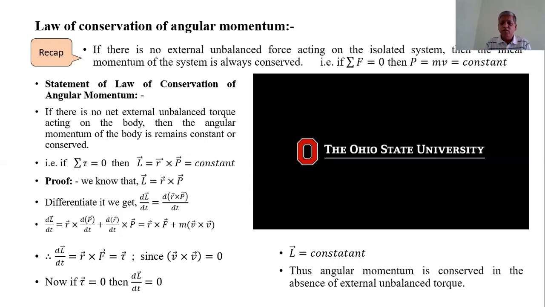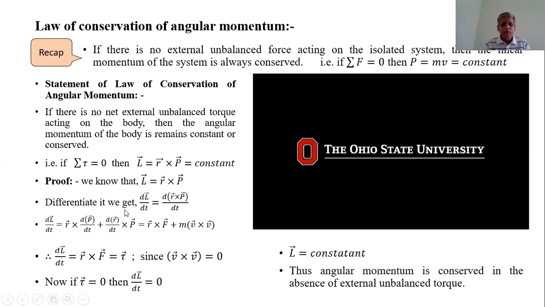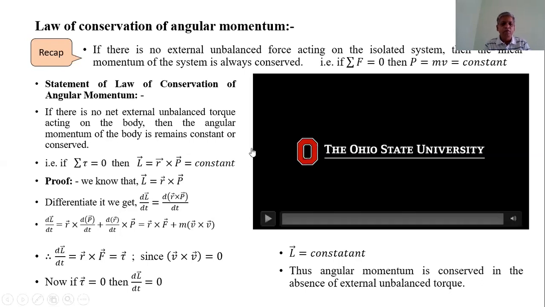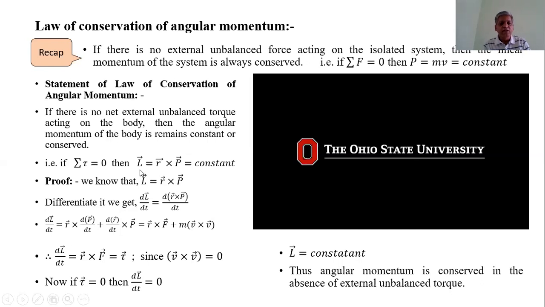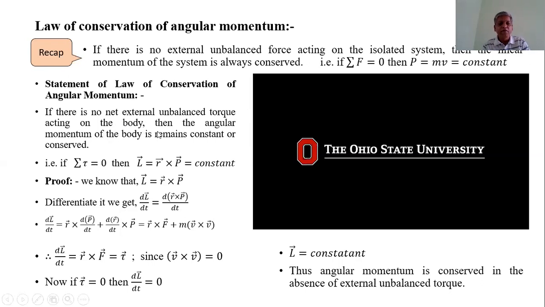This can be seen practically, but the theoretical proof is given here. We know that the expression for angular momentum in vector form is vector L equal to vector R cross vector P. If there is no net external unbalanced torque acting on the body, then the angular momentum of the body remains constant or conserved.